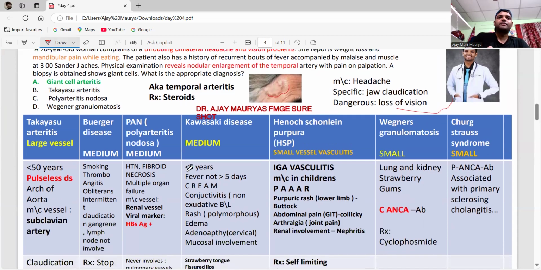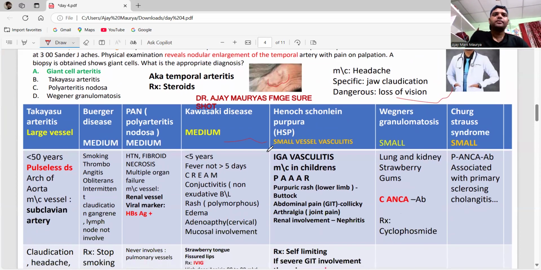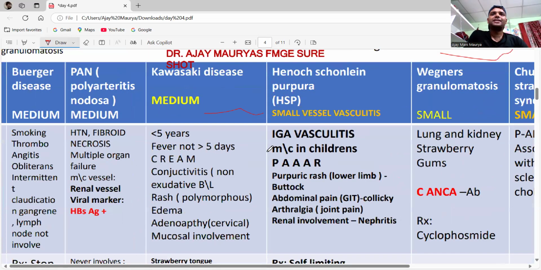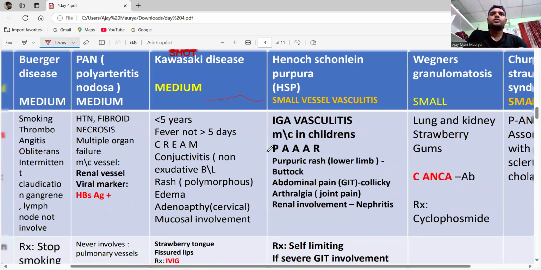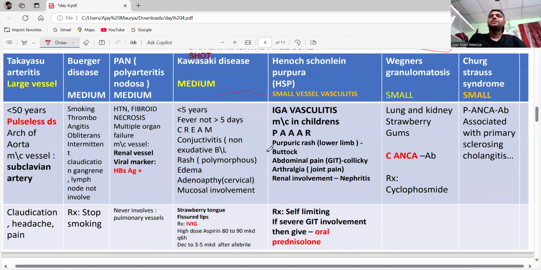Okay, next, guys, from the medium and small vessel vasculitis, we have to learn about these two: Kawasaki and HSP. These are two important ones, and the others you can just study by heart. We are going to talk about Kawasaki and HSP. These two are very important. Kawasaki disease is a medium vessel vasculitis, and HSP is a small vessel vasculitis.